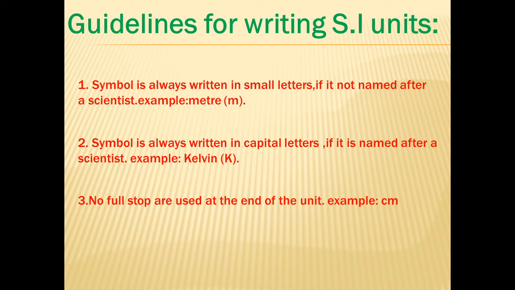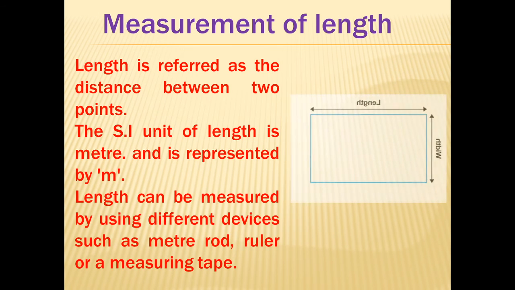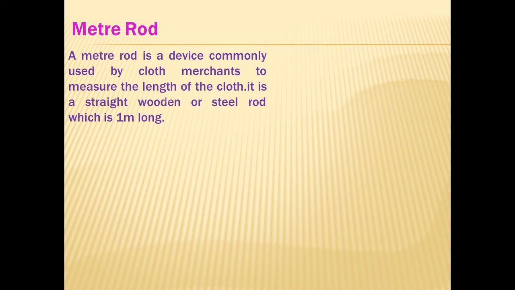Now our next topic is measurement of length. Length is referred as distance between 2 points. The SI unit of length is meter and is represented by small m. Length can be measured by using different devices such as meter rod, ruler or measuring tape. Now we will discuss these devices one by one. First is meter rod. A meter rod is a device commonly used by cloth merchant to measure the length of cloth.